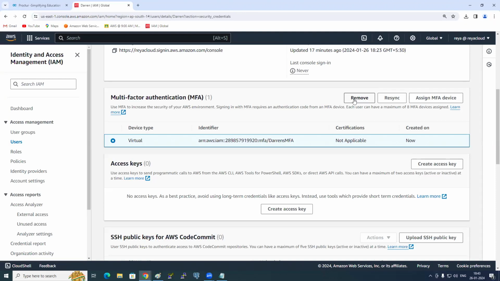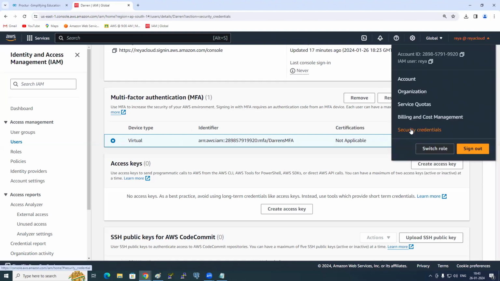Now I have set up MFA for my IAM user. You need to set up MFA for your root user also. I don't tell you how to set up root user MFA. You need to set it up. Very easy. But I already told you this. If you go to Google and type set up MFA for the AWS root account, the first line will be there, with the screenshot. You need to click on it and then set up MFA.